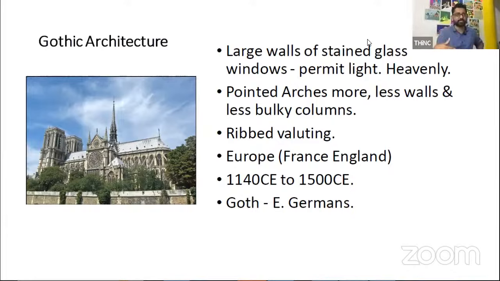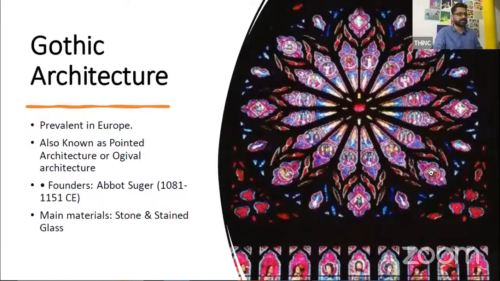It started in Europe, mainly France and England, around 1140 to the 1500s. I'm not sure, but I've heard that Gothic was originally a derogatory term used to insult them back then. Still, Gothic architecture is the name.